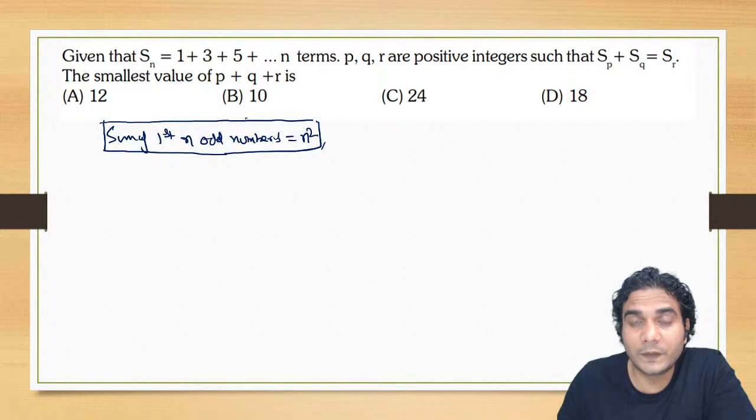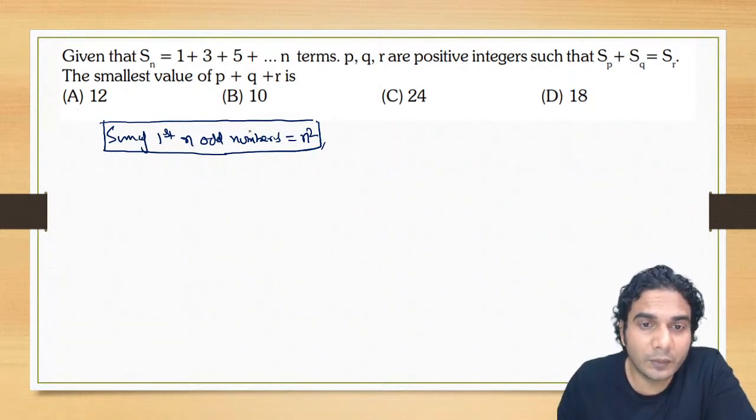Like we remember the sum of first n natural numbers is n into n plus 1 by 2, right? In that way also you can remember the sum of first n odd numbers is n square. And what is the sum of first n even numbers?